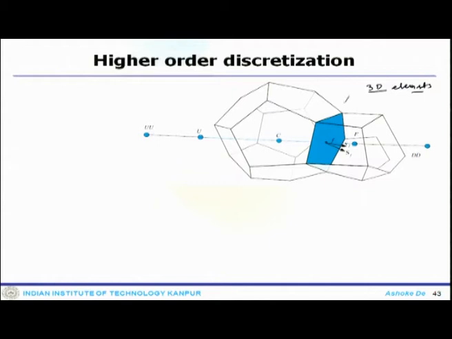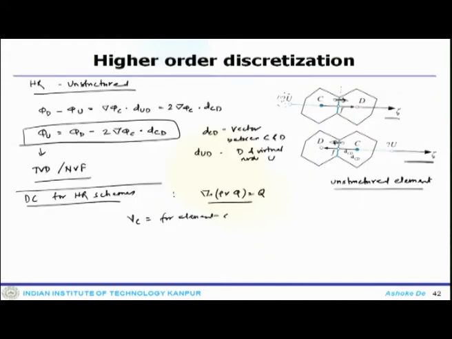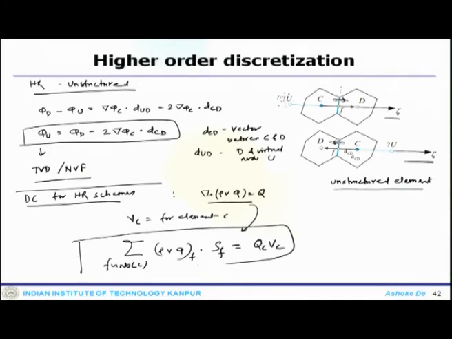This is the face or the plane which is connecting element C and F, and this is the C element. U is the upstream of that, and they lie on this connecting vector of C and F. So, if we take the divergence of this, and after that the surface integral, this equation turns out to be the sum over NB(C) of rho v phi at F dot SF equals QC times VC. So, that is our standard equation with a source term.